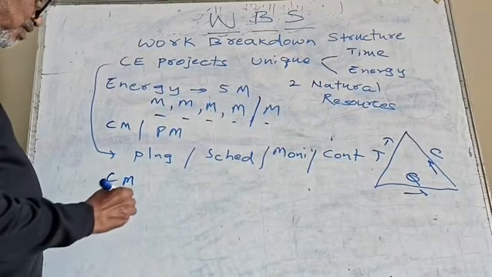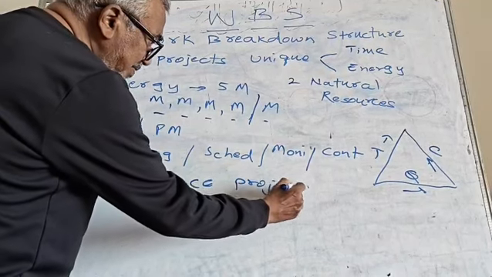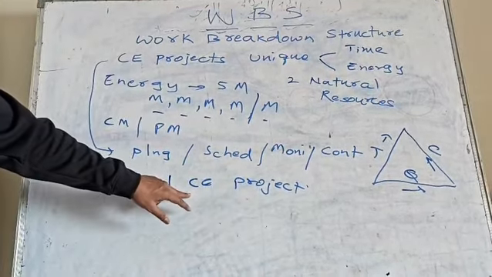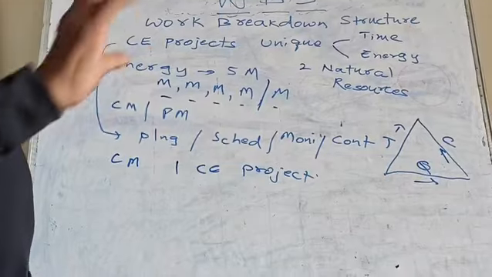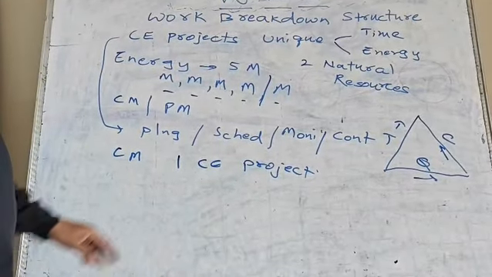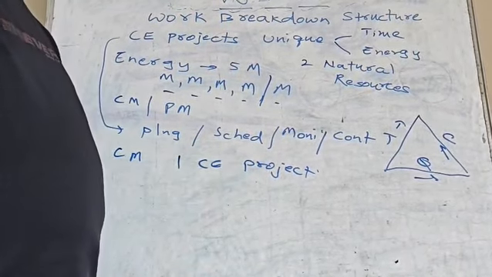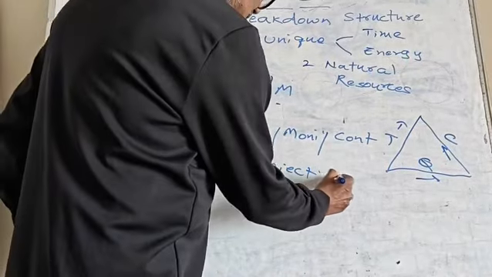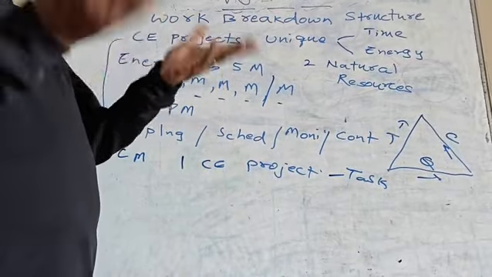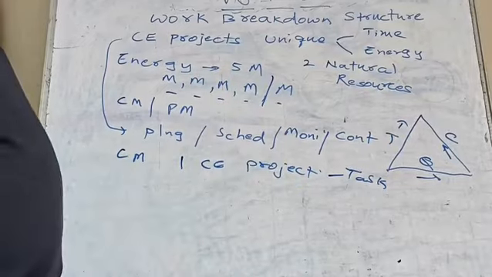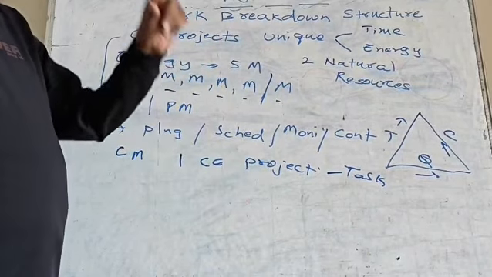And when we consider one project, say you call one civil engineering project, here you have to be a bit careful and listen, because one civil engineering project can be building a residence or building a house, maybe a ground floor, one portion or one floor. That itself, one floor or one building can be considered as a civil engineering project. That itself is one task. But it is a very huge task, because that comprises of so many different other tasks or activities. We call this task also as an activity. So one civil engineering project, it can be taken as one task.